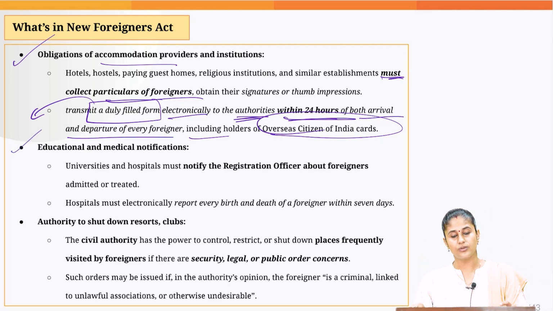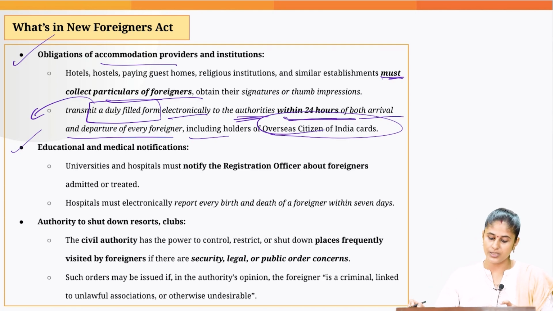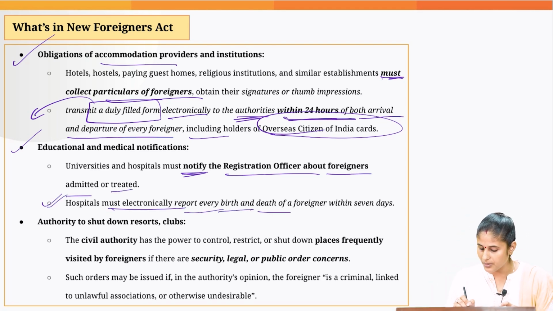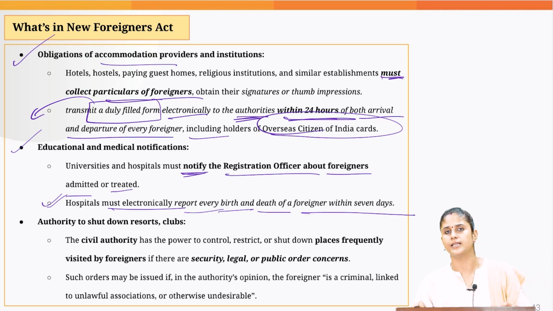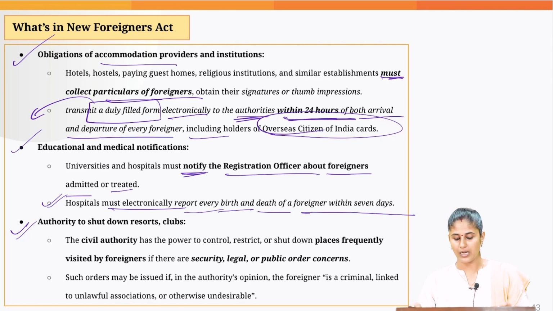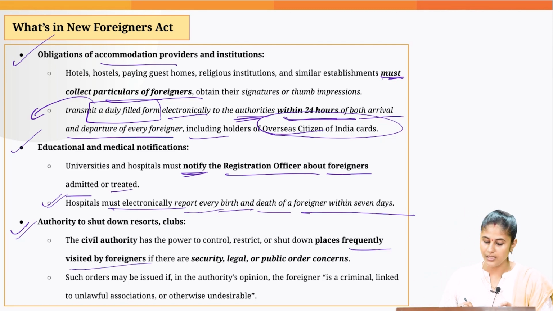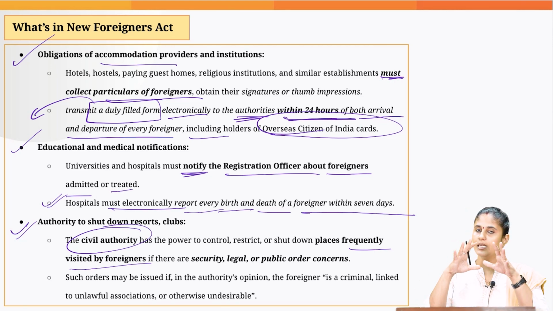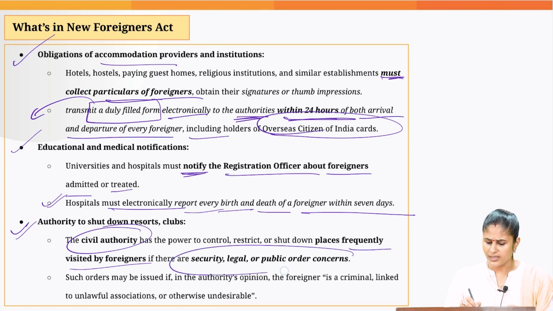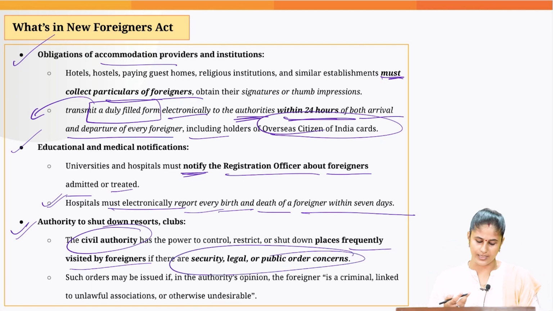Then when it comes to educational and medical institutions, they also need to notify the registration officer about the foreigners admitted and treated. And hospitals must electronically report every birth and death of a foreigner within 7 days, again addressing the data gaps that we have. Then authority to shut down resorts and clubs which are frequently visited by foreigners would be with the civil authority. Again, we are clearly specifying which level of government would have what powers, on the grounds of security, public order concerns, etc.